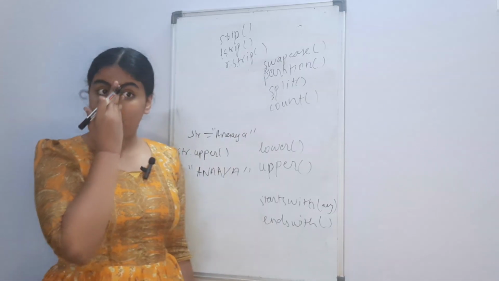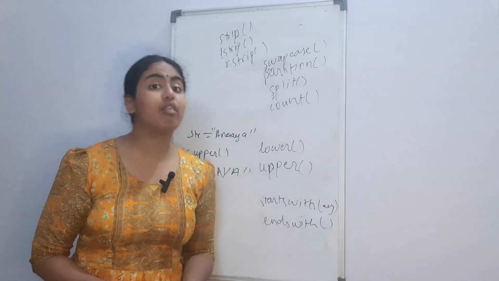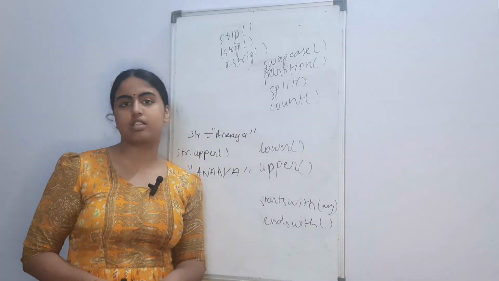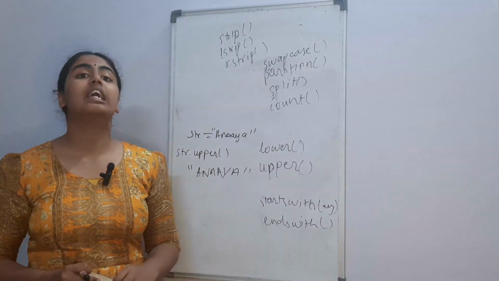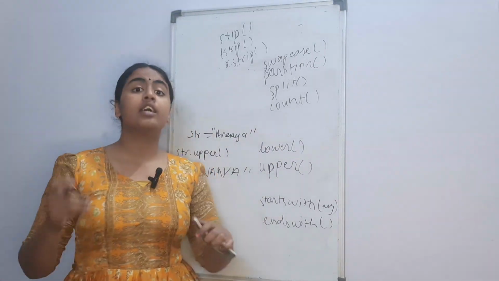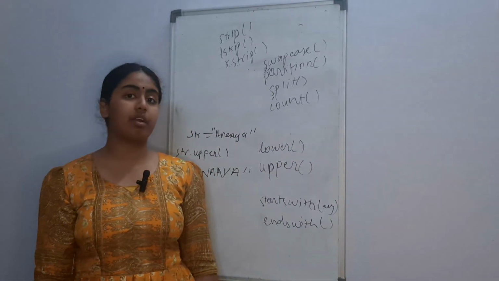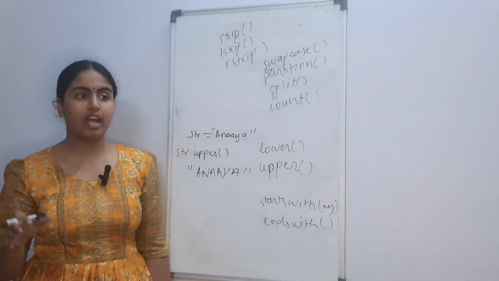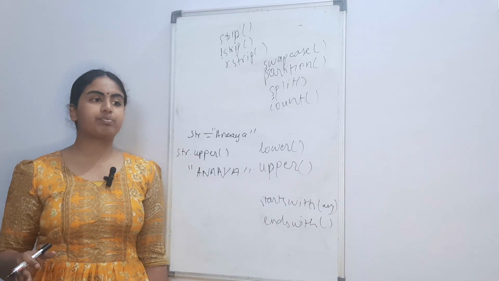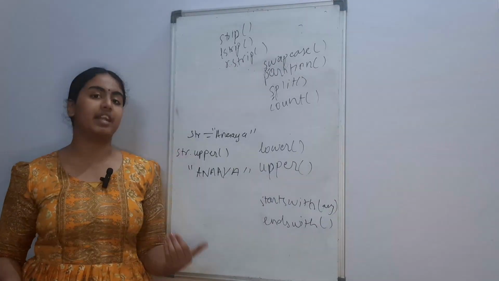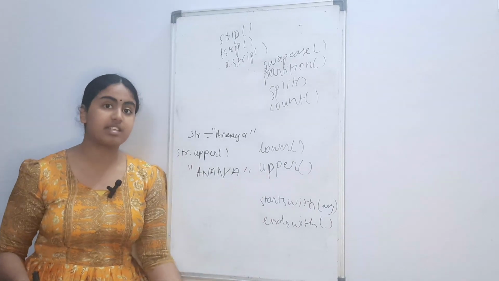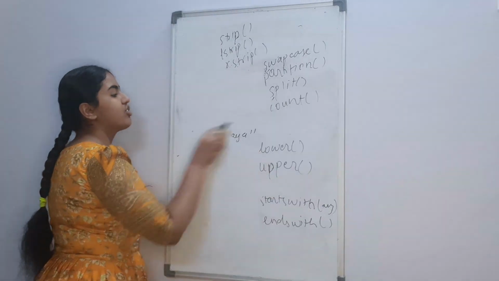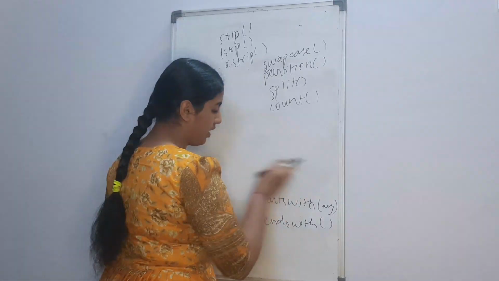Now, I also want you to remember, like I said before, strings are immutable, and many of you must be questioning that we are making changes in the string through these functions. That is not possible. Like I said, these functions make a shallow copy of the string and then make changes to that copy. The changes are not made in the original string, so you can't exactly change the original string. So that is the function of lower and upper.